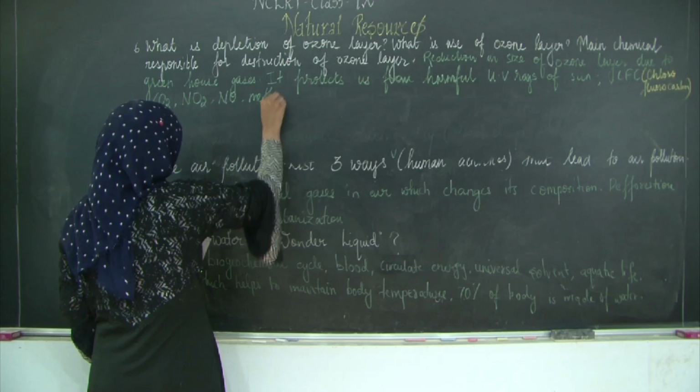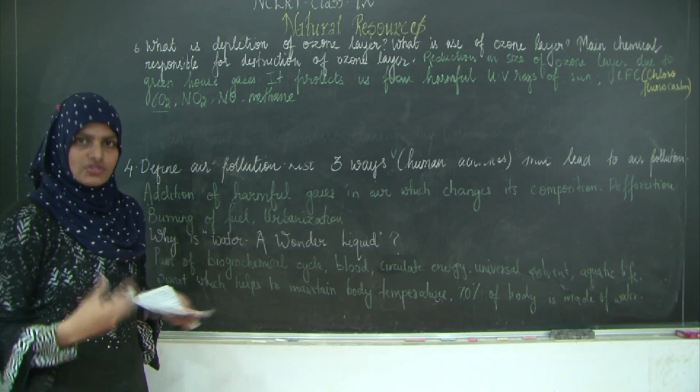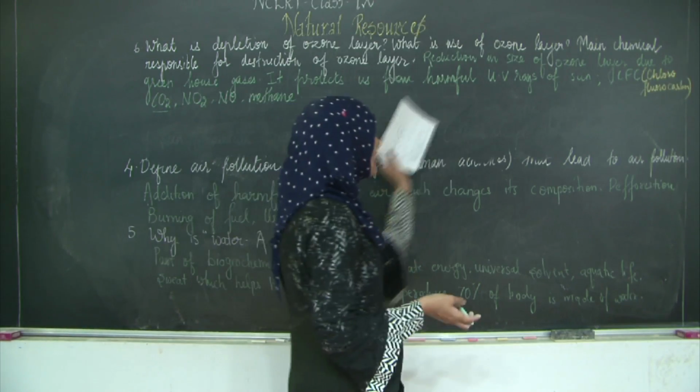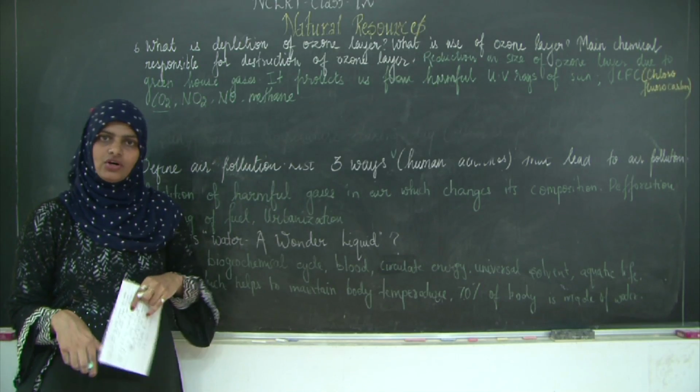All the ones majorly the nitrogen compounds as well as the compounds which consist of carbon dioxide or which are caused due to the burning of fuel. They all are the major chemicals which cause the destruction of the ozone layer.